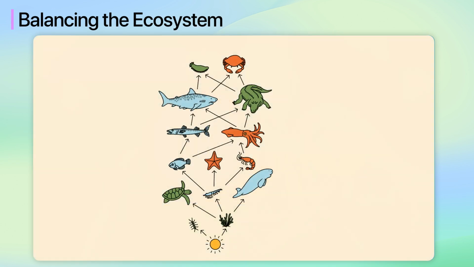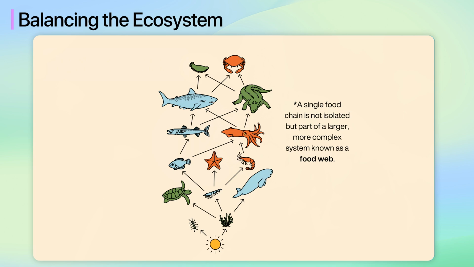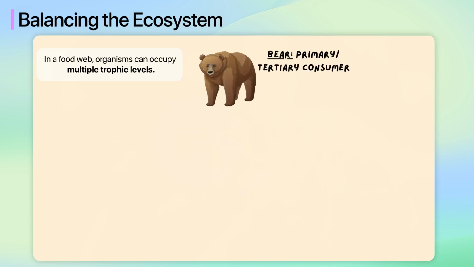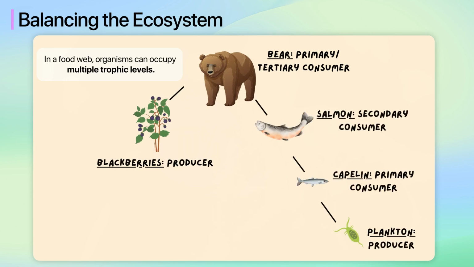It's also important to mention that in reality, a single food chain is not isolated, but part of a larger, more complex system known as a food web. In a food web, organisms can occupy multiple trophic levels. For instance, an omnivore like a bear might eat both plants and animals, making it both a primary consumer and a secondary or tertiary consumer, depending on what it eats. Understanding trophic levels and how they fit into food webs helps illustrate the flow of energy through an ecosystem and highlights the interconnectedness of organisms.